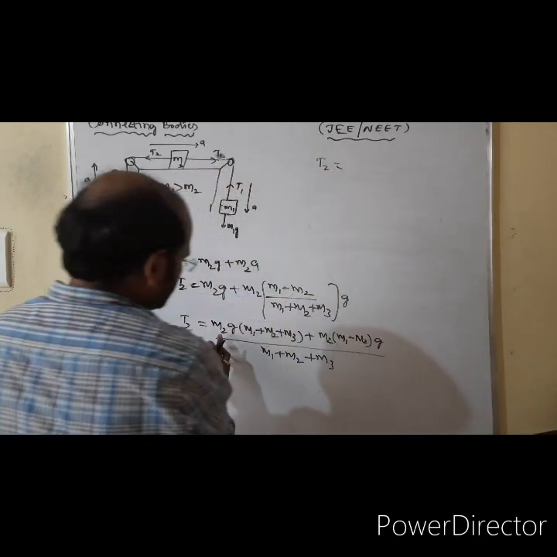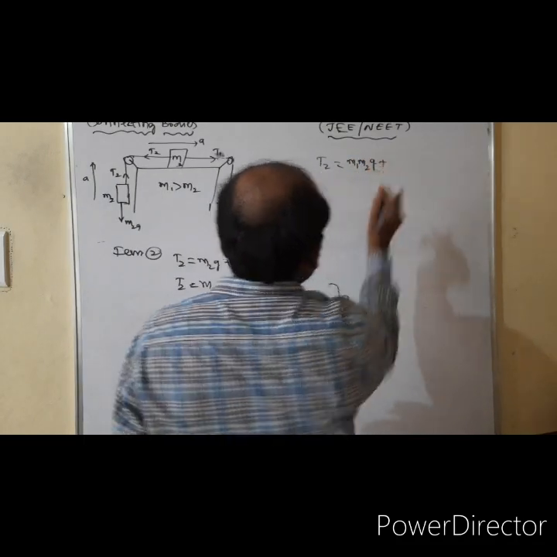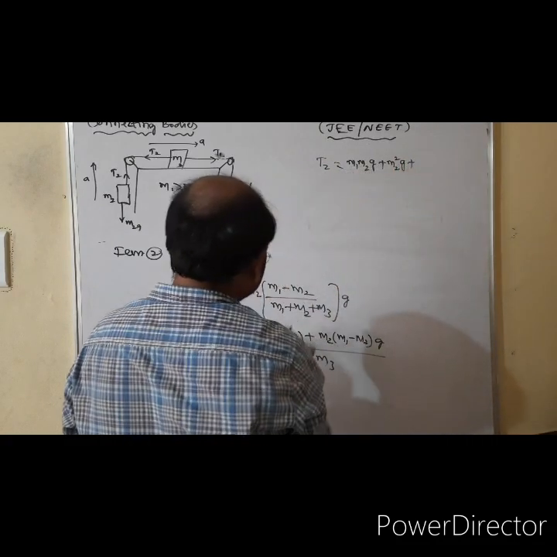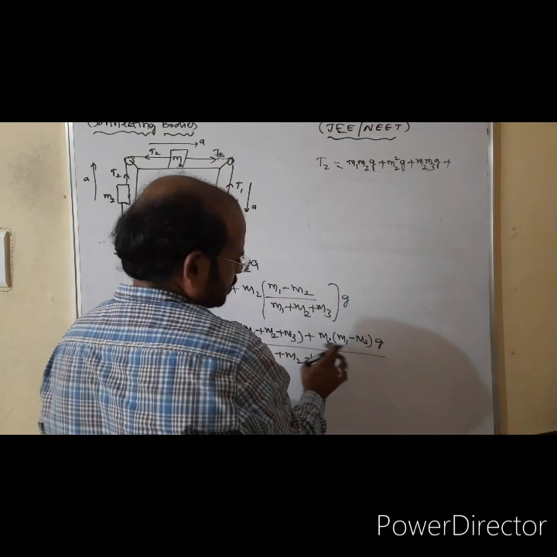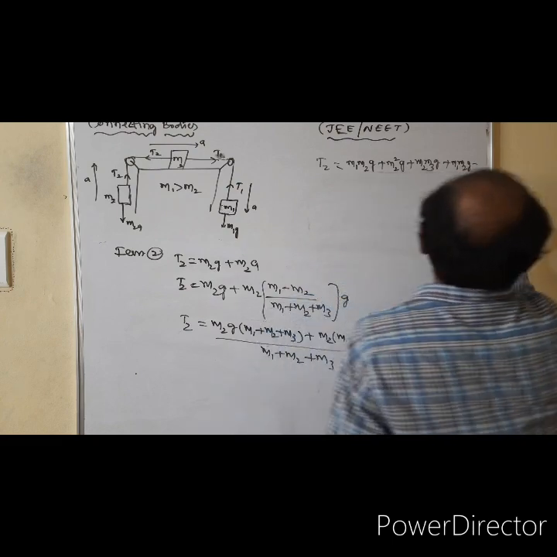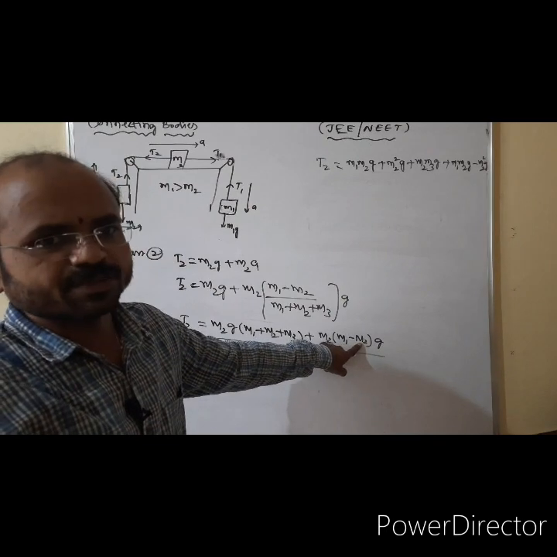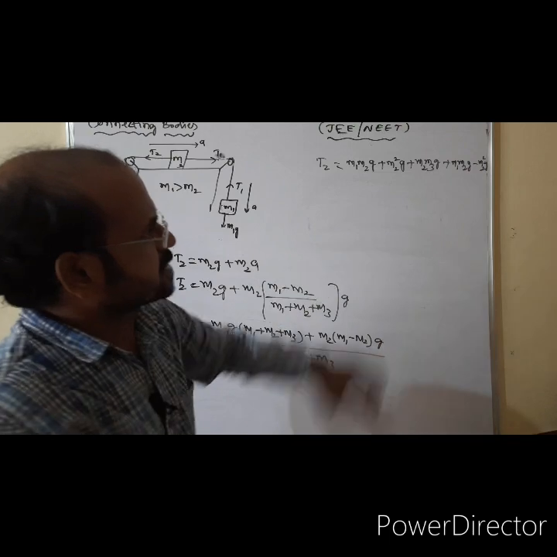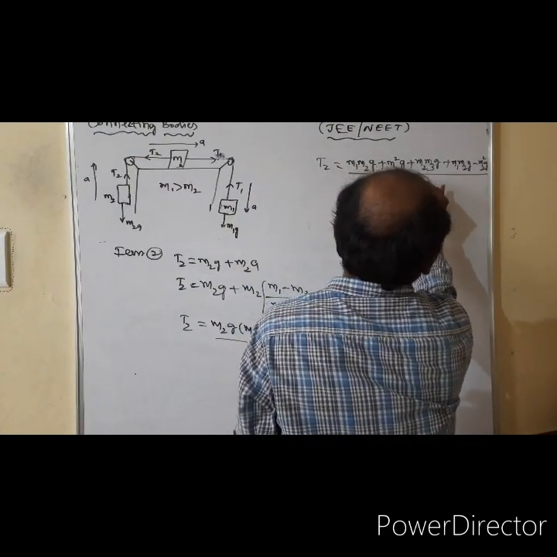T2 is equal to M1 M2 G plus M2 square G plus M2 M3 G plus, multiplying this, M1 M2 G minus M2 square G, whole divided by M1 plus M2 plus M3.